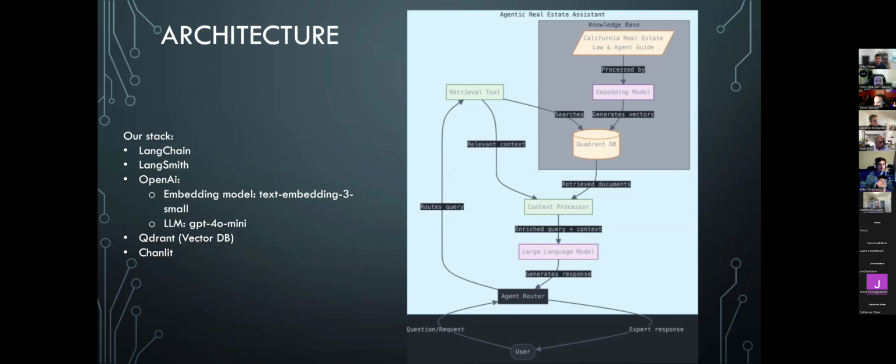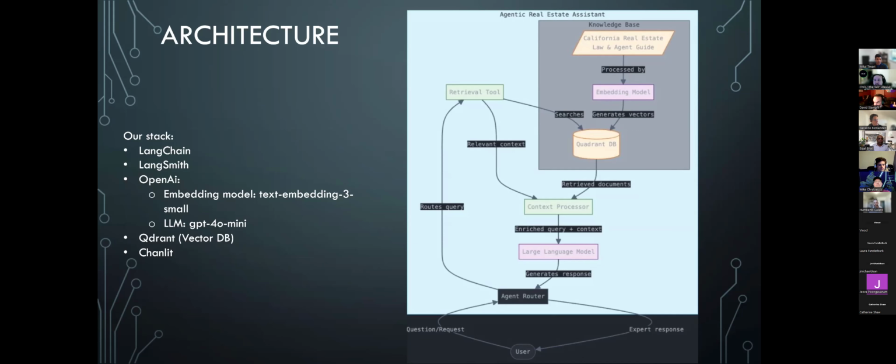We designed it this way because we felt it was much more flexible in case, in the future, we want to extend this by adding APIs, so that if somebody is interested in buying a home, they could go through this application to hit the MLS API and then get results on houses that might be available to them based on some criteria. So for now, we just have it set up as the functional part of the real estate agent.